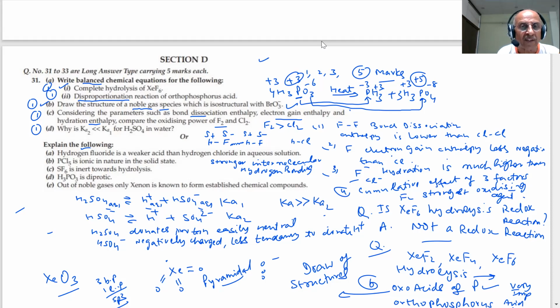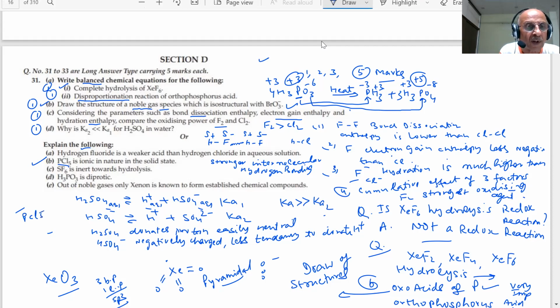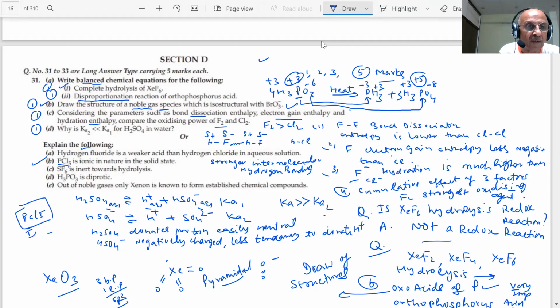PCl5 is ionic in nature in solids. Students, we have discussed this very important question. How does PCl5 actually exist in the solid state? PCl5 exists as ions. What are the ions present in PCl5? We have discussed that PCl5 exists in ionic form.